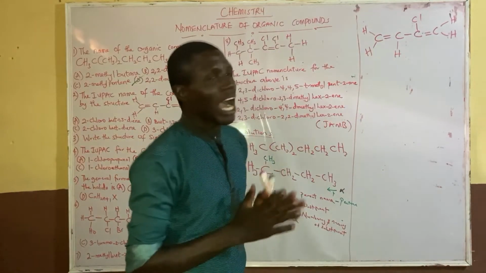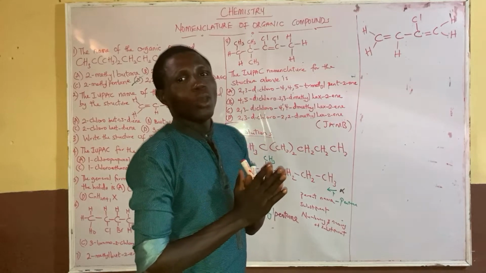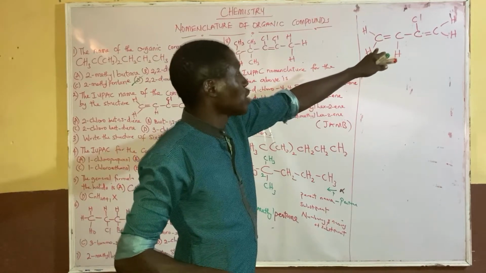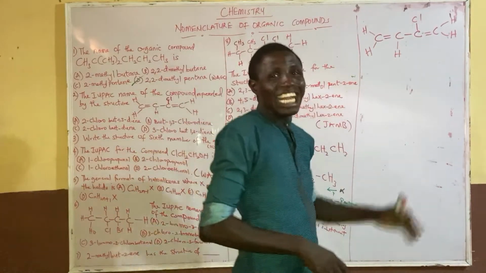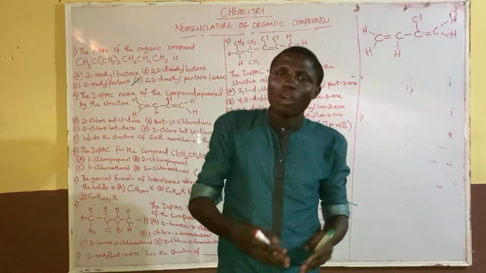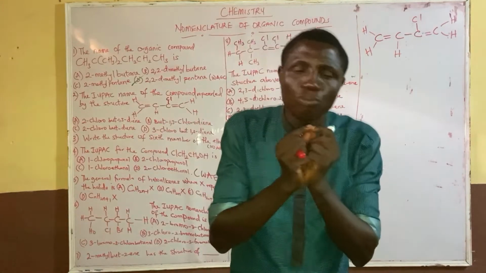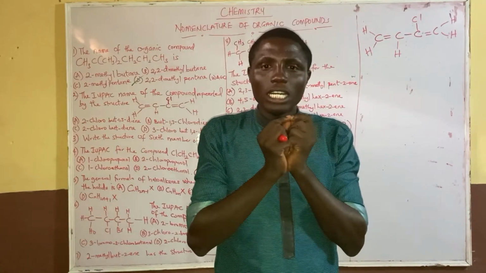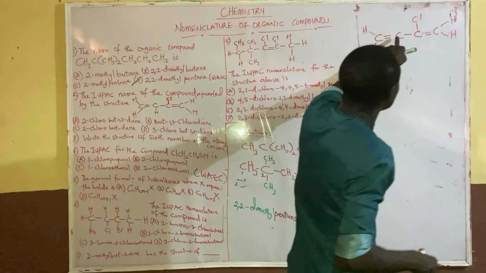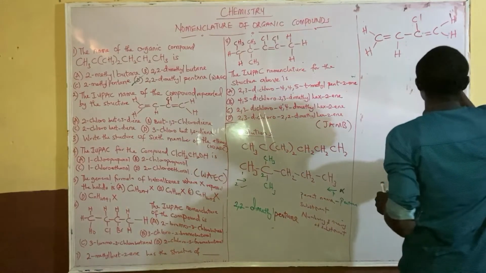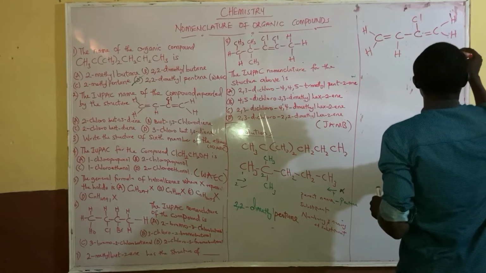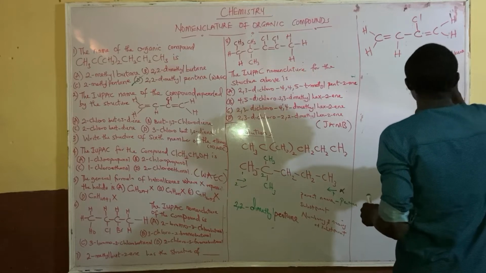Now we have the functional group of this compound here. As you can see, it contains a double bond. Whenever an organic compound contains a double bond, the functional group that organic compound belongs to is the alkene group. So the functional group of this organic compound is alkene. Then, if it is alkene, what will be the parent name?